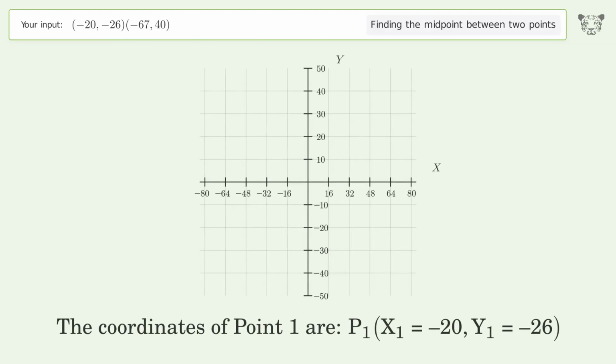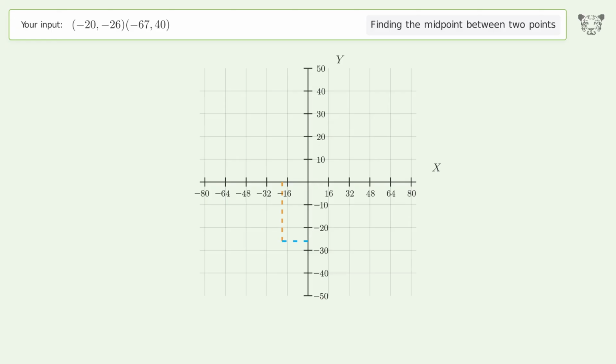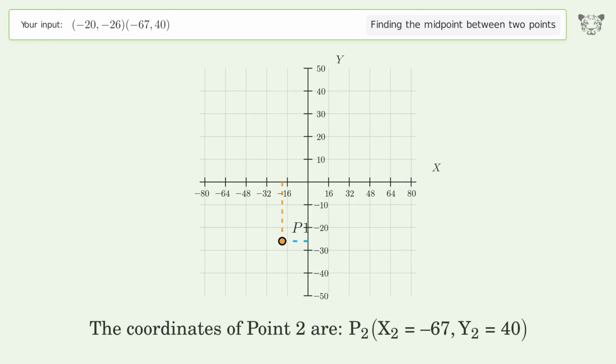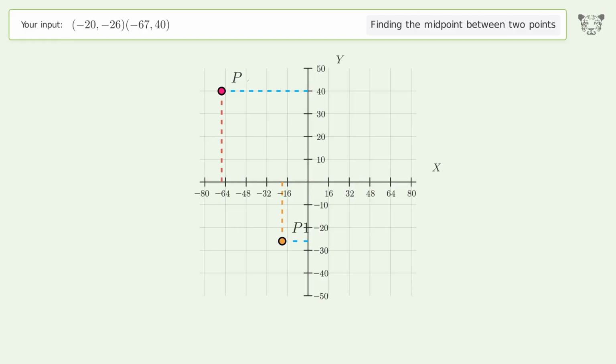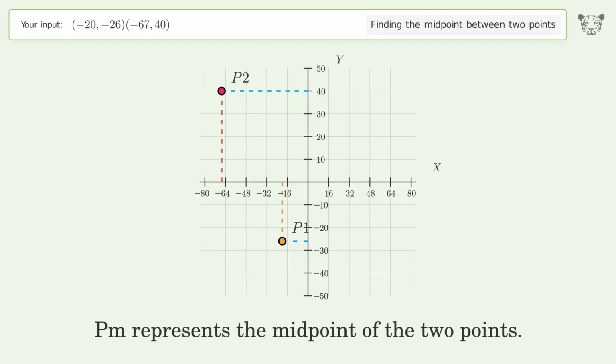The coordinates of point 1 are x1 equals negative 20, y1 equals negative 26. The coordinates of point 2 are x2 equals negative 67, y2 equals 40. PM represents the midpoint of the 2 points.